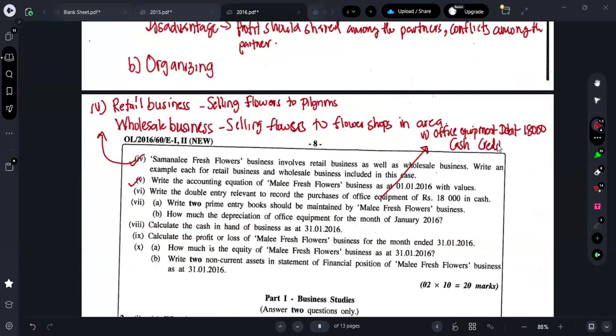Cash should be credited 18,000. So far, nothing was difficult, just writing the double entries only. Okay, office equipment account debit 18,000, cash account credit 18,000.